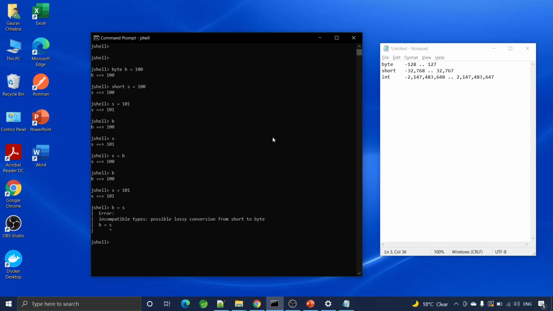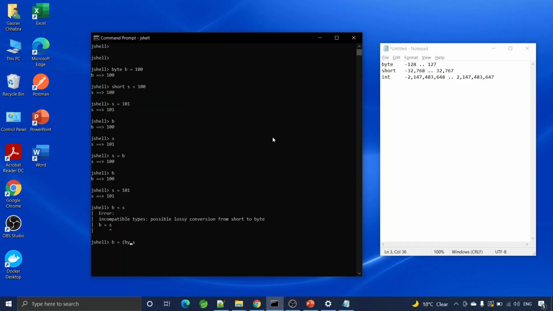So how to handle this? I know the number 101 fits in byte. I know that it should work fine according to me. So I can handle this scenario by doing a casting. I will say S, I know it's a short, but the number fits in byte as well.